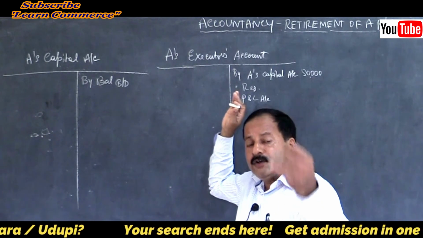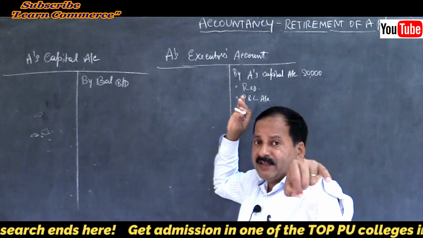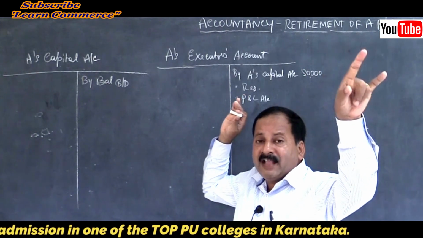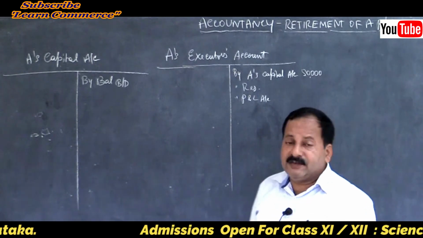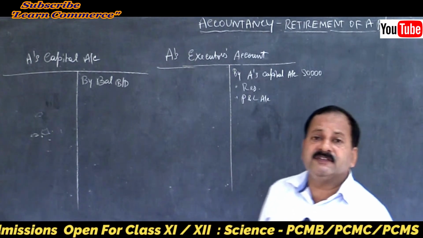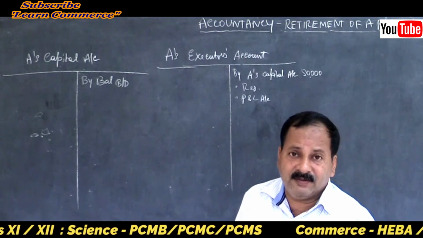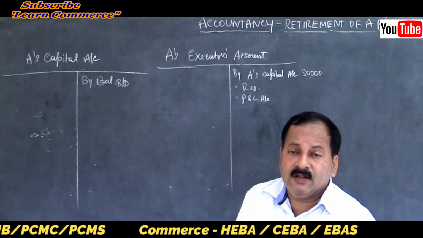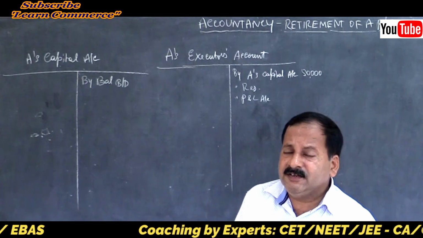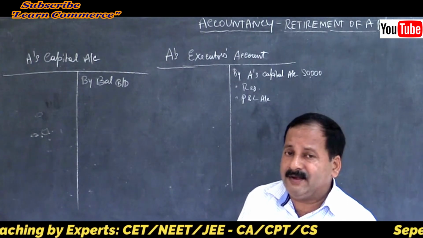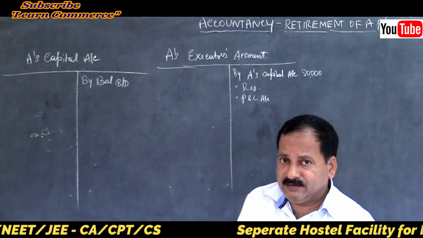Interest on drawings also should be calculated till the date of death on the opening capital, and entered on the debit side of the capital account or executor's account. Remember. And you know it very well, if there is a loss in the business, interest on capital need not be provided, should not be provided.